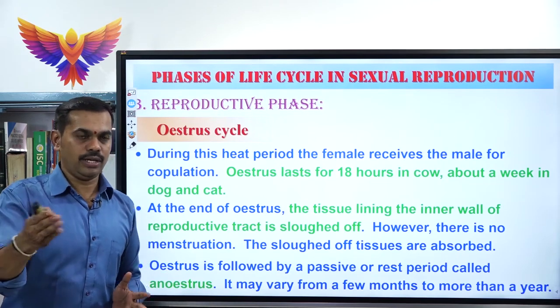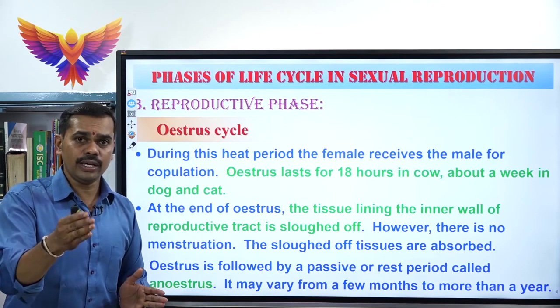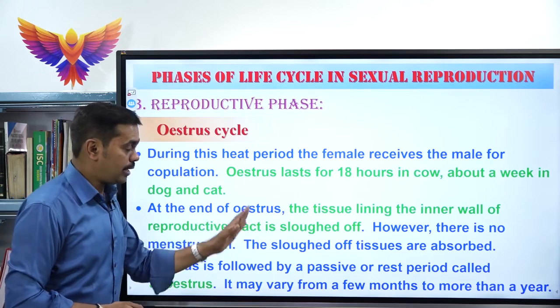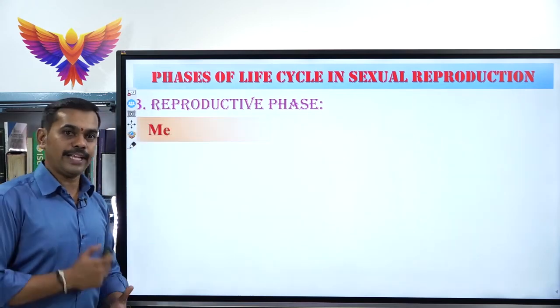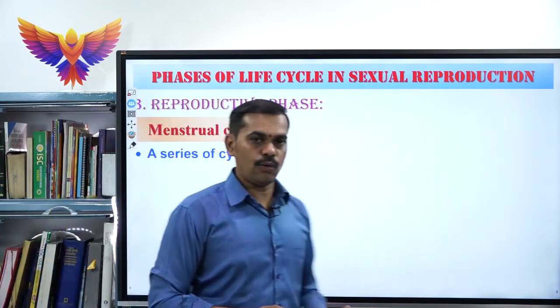Not more than 1 year, it may vary only from a few months to 1 year, not more than a year, clear? So that is the exact concept under estrus cycle. Next one, children, menstrual cycle. See here, the menstrual cycle, what happens?